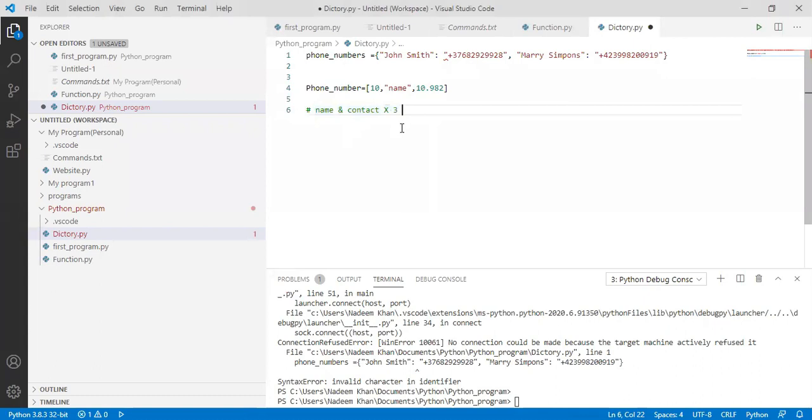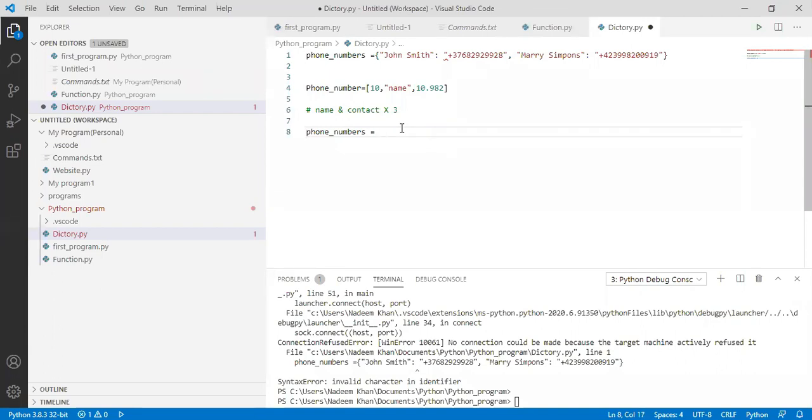Let's suppose the name of the variable is phone numbers. To call a list, we have to use square brackets.